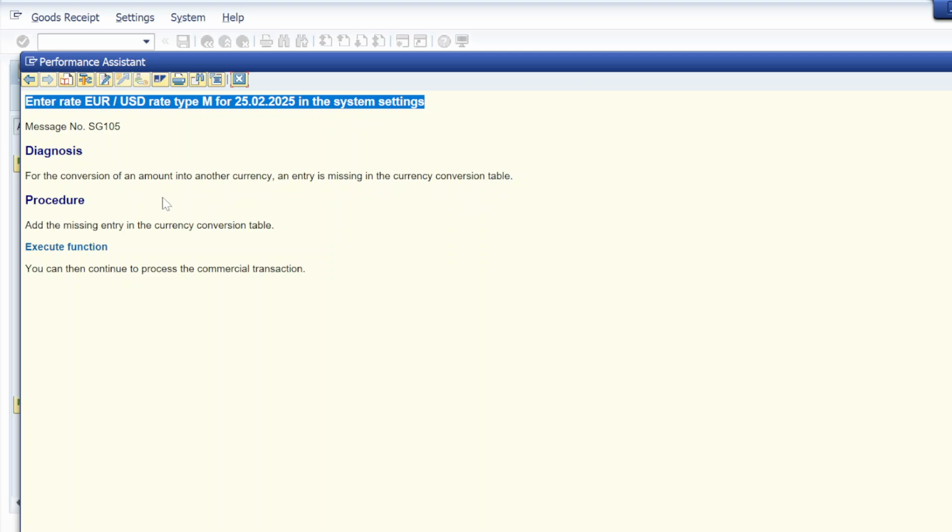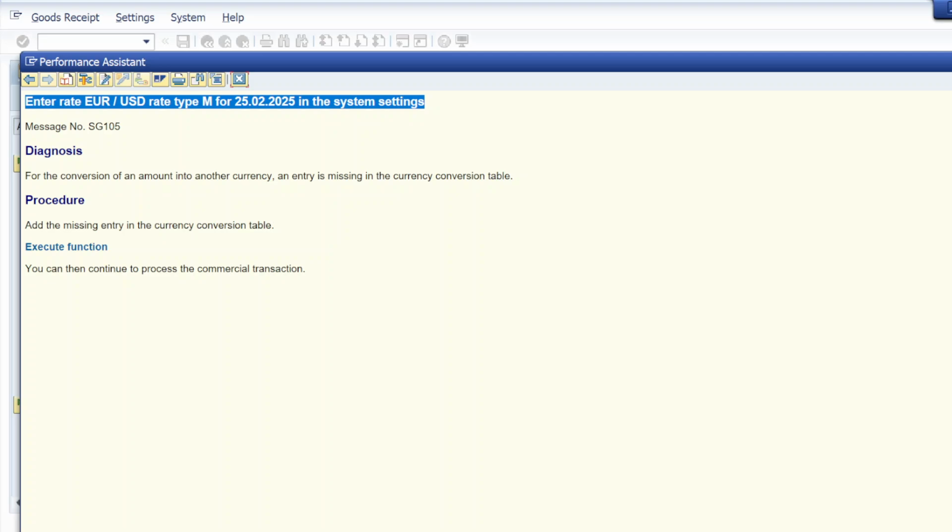So the thing is, the issue here is that I need to add an entry in the currency conversion table. Meanwhile, it's done by a FICO consultant in real time.